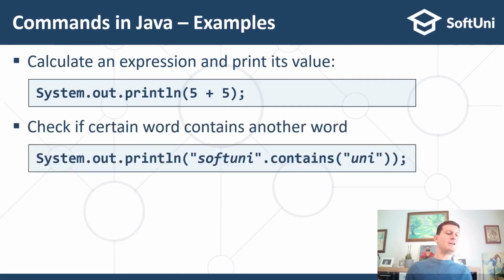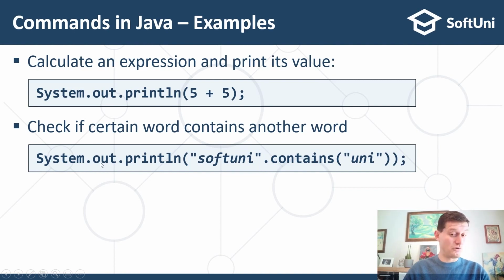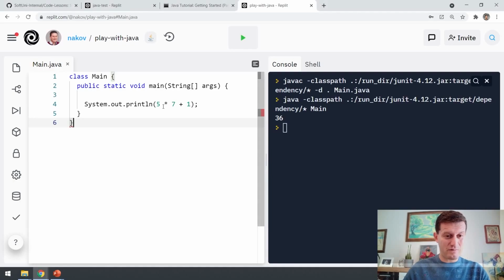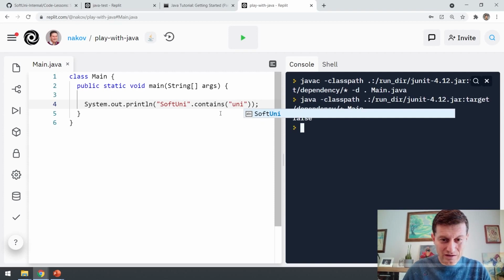Another example of a command is to check whether a string contains another string, and the result will be true here. For example, I can check whether the text soft uni contains the text uni, and this will output true because it's true that this contains the other text.